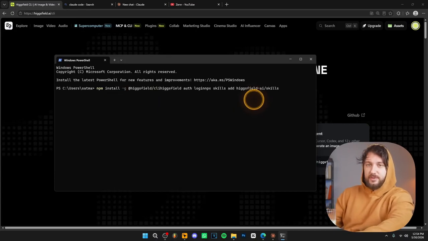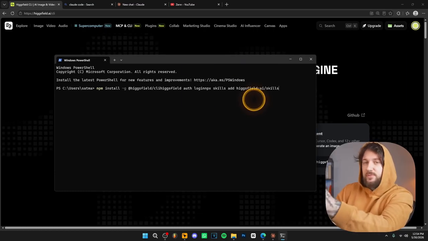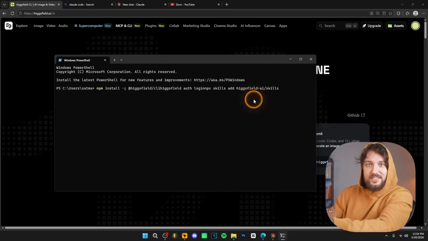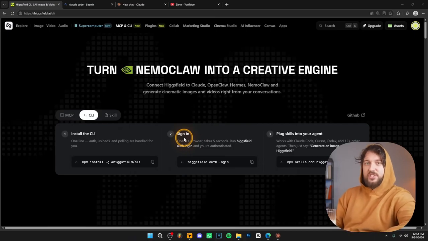It's really that simple. Now, I'm not pressing enter because I've already installed those things and it's actually pretty simple. As you can see, you just copy, paste them, press enter, press enter, press enter, and that's it. Now, once you have all of those things installed, we can start creating the videos. Now, let me show you how to do that.